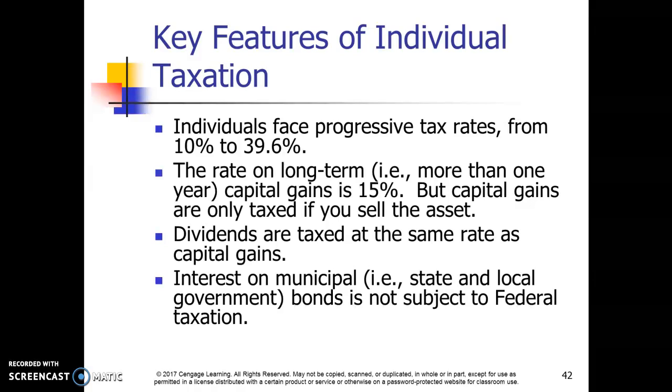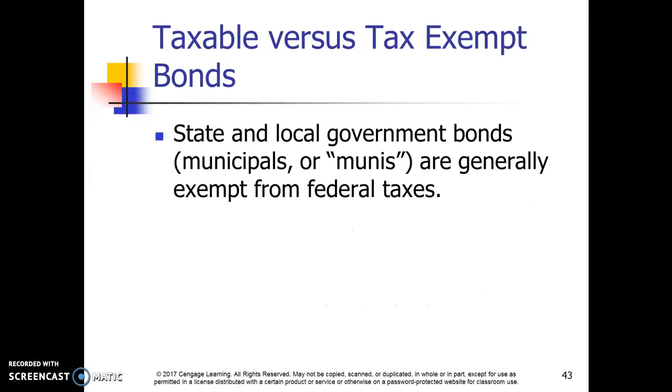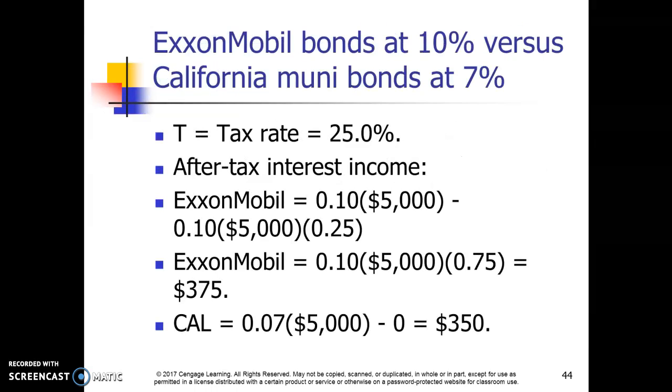Okay, so state and local government bonds, they are not taxed, which is great. So state and local government bonds are generally exempt from federal taxes. We just said that on the last page. Sorry about that. So let's look at purchasing an ExxonMobil bond at 10% versus a California municipal bond at 7%. In this example, the current tax rate is 25%.